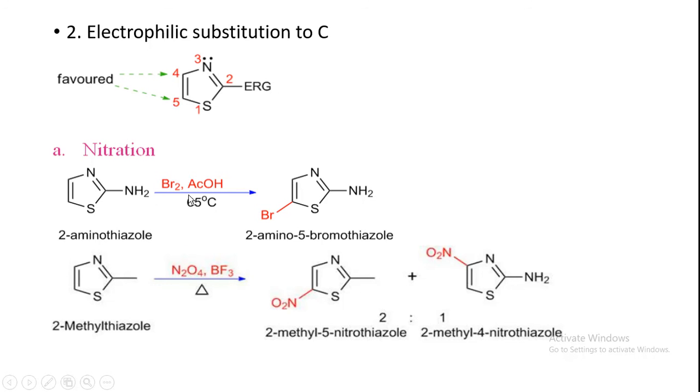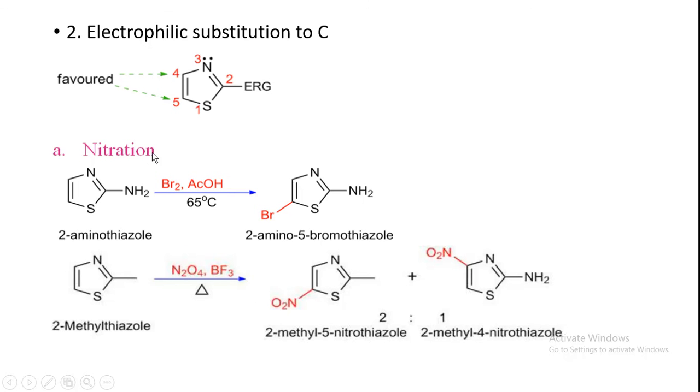So here you see the first one is the halogenation reaction. This is not the nitration reaction. Here halogenation takes place. There is a slight mistake in the heading. This is halogenation and this is the nitration. So with N2O4, NO2 will attach in this position or this position, that means either 4 or 5. 2-methyl 5-nitrothiazole, then 2-methyl 4-nitrothiazole. And this is the halogenation reaction.